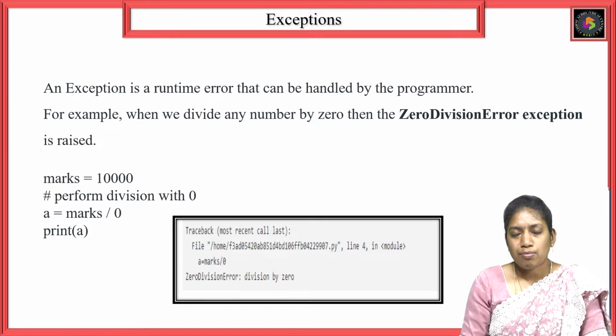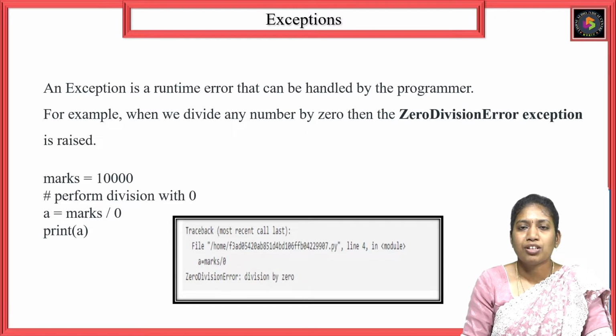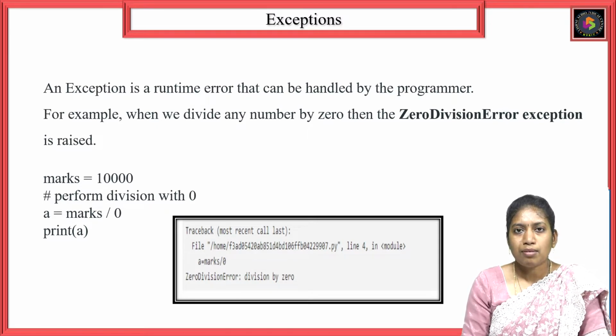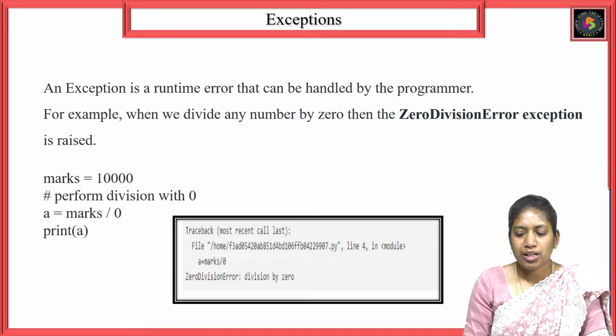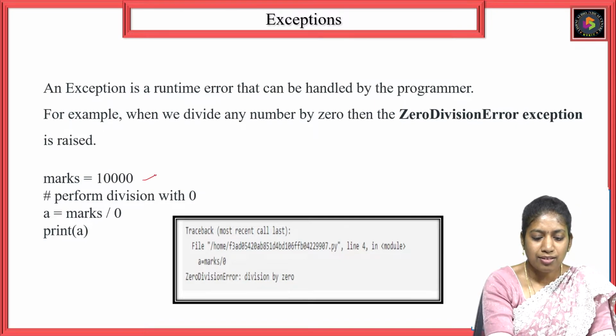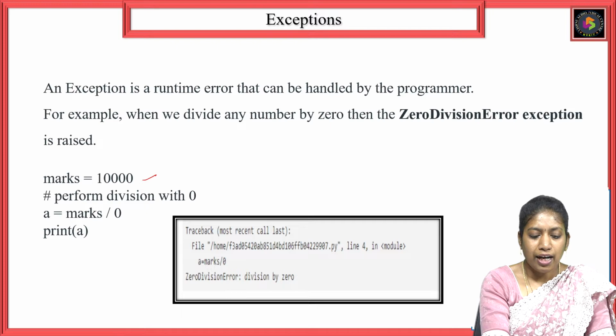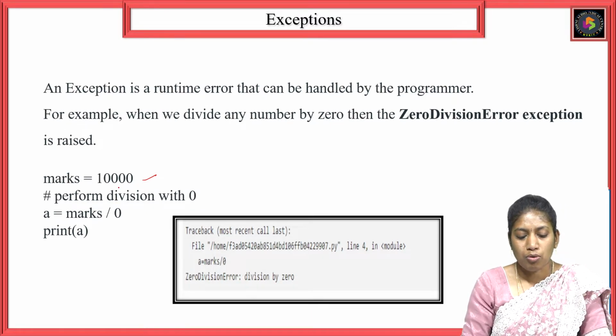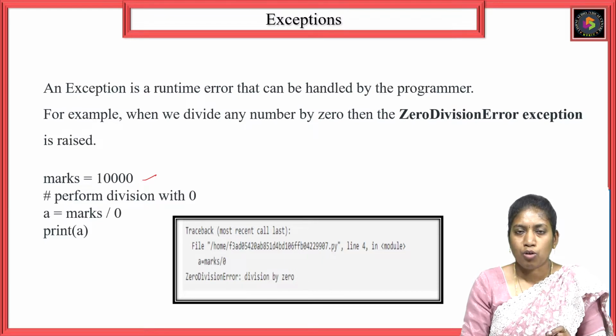Let's see what an exception is. What kind of errors come under exceptions? An exception is nothing but a runtime error that can be handled by the programmer. Here is a simple example for an exception: the zero division error exception. In this example, marks is assigned a value like 10,000 and I am performing a division operation on 10,000. If any number is divided by 0, it throws an error. That error is the zero division error exception. These are the exceptions which will be shown at runtime.